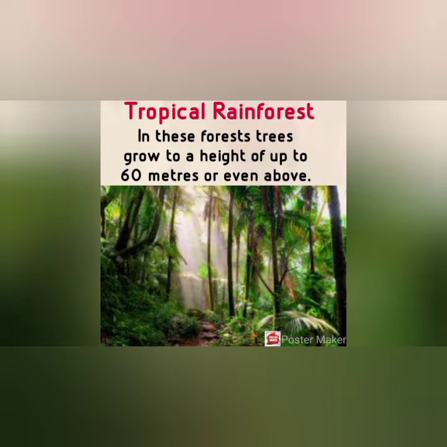As the region is warm and wet throughout the year, a variety of lush green vegetation is abundant here. This vegetation includes trees, shrubs, and creepers. They give the forest a multi-layered appearance. There is no particular time for the trees to shed their leaves, so these forests are green in appearance for the whole year.